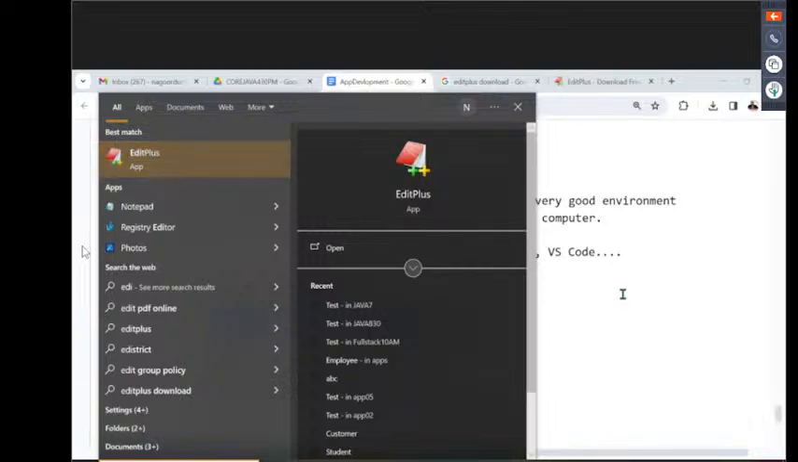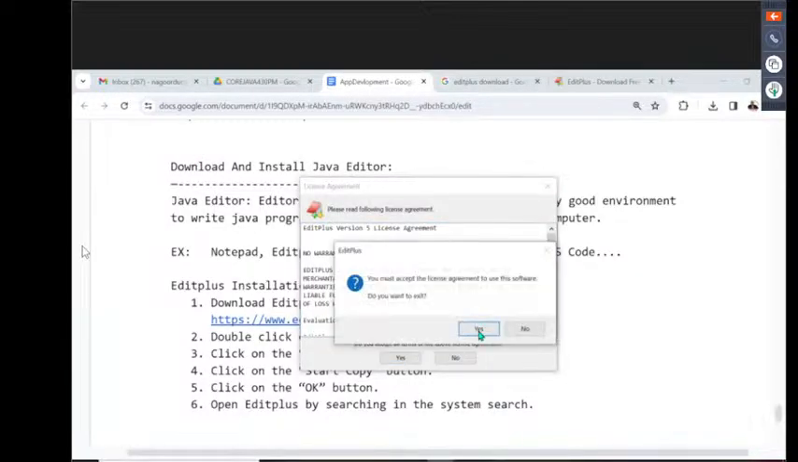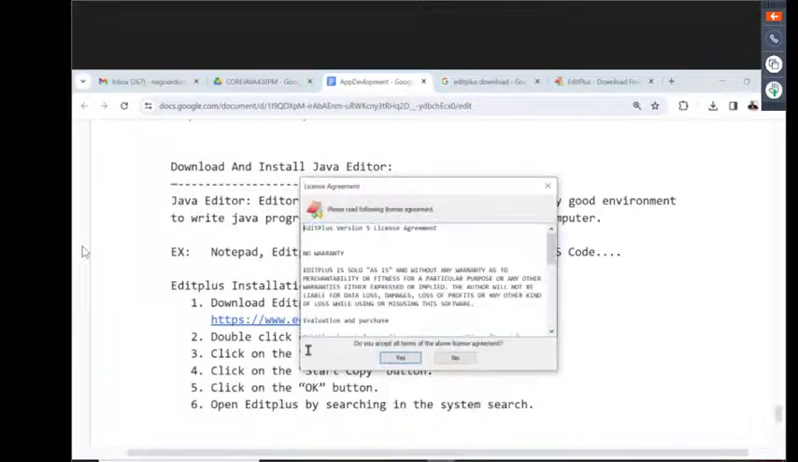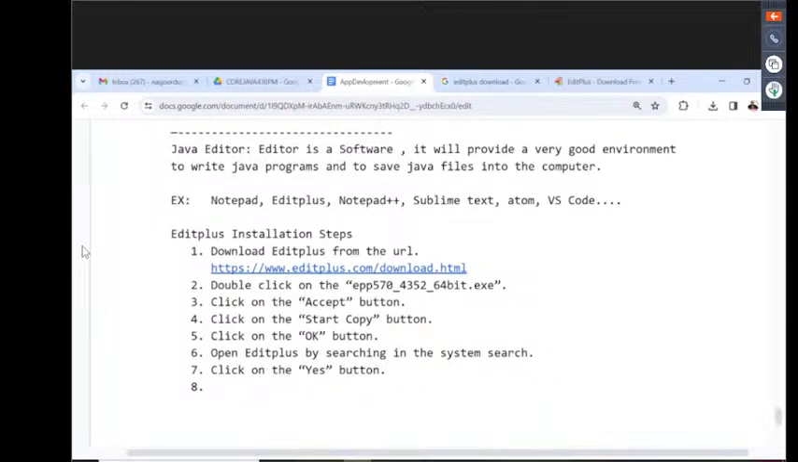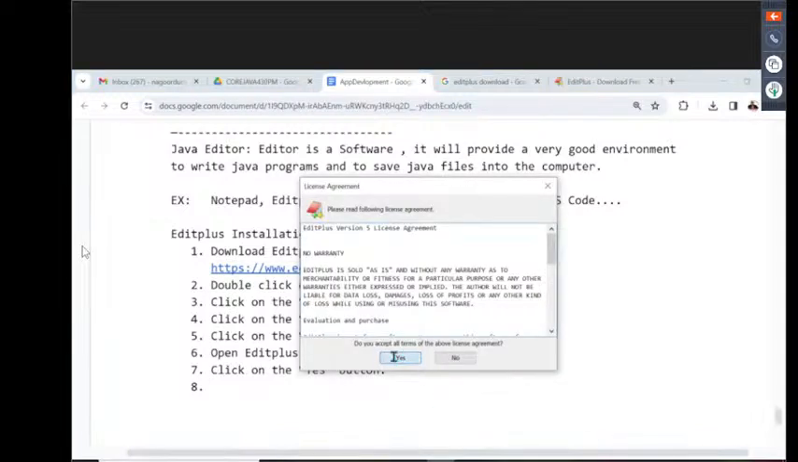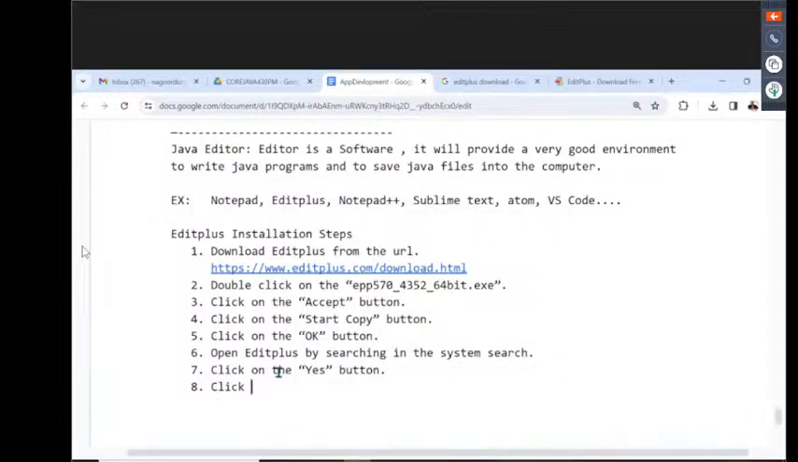Okay, by searching in the system search. If we click on it, there automatically here what we are getting? Click on the S button. When we click on this S button, now here click on OK button. These are formalities only. Click on the OK button.